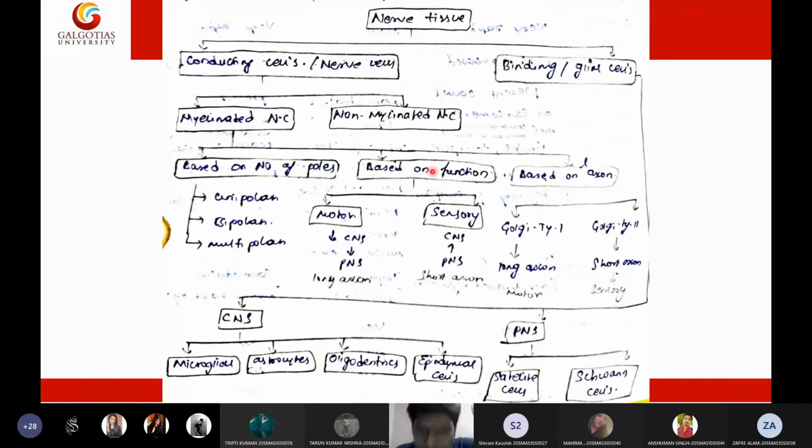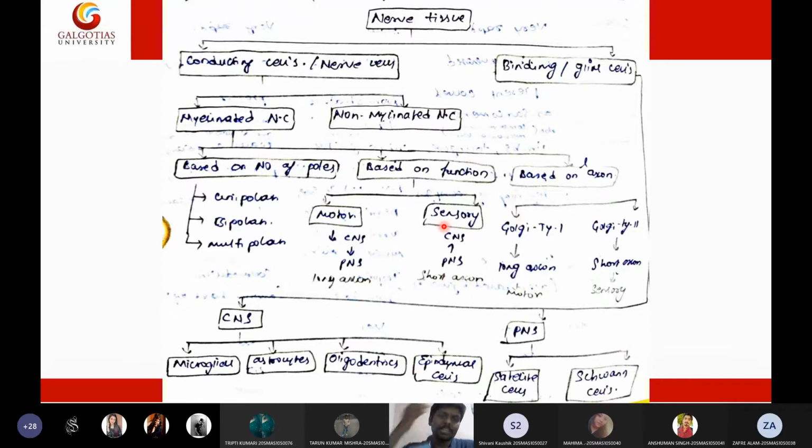So depending upon the function, nerves are of two types: one is motor nerves and the second is sensory nerves. What is the difference between motor nerves and sensory nerves? Motor nerves, students, see, now I'm going to lift my hand. How do I lift my hand? What exactly happens is my brain sends a signal to my hand to lift.